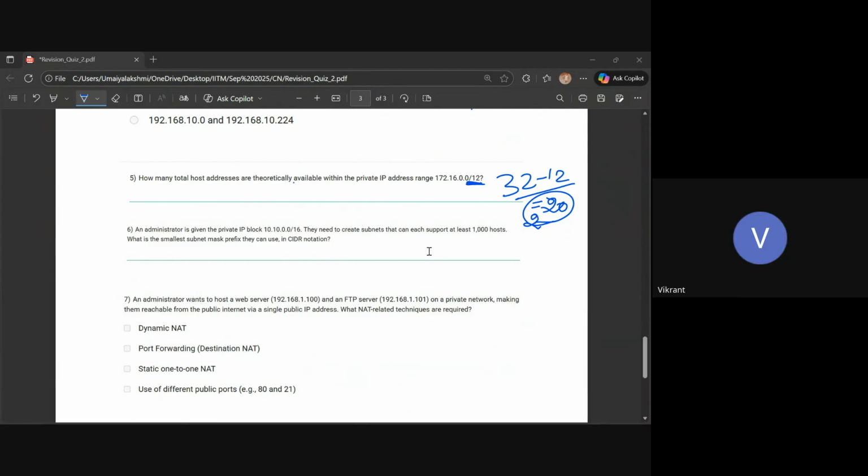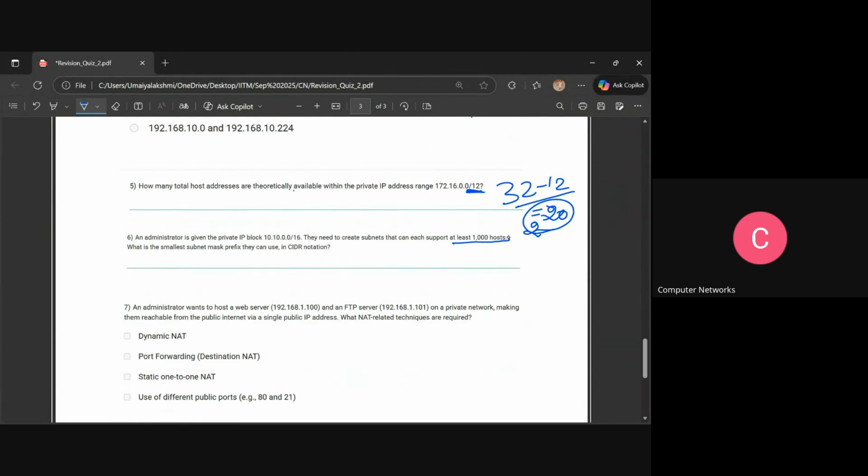Maybe if we solve it, it will become clearer. I'll help you with that. What we need is the minimum number of subnets, that is the question, right? What is the minimum number of subnet masks we have to create? We need at least 1000 hosts to accommodate. You're clear on this, right? So now I have to make sure I accommodate a minimum of 1000 per subnet.